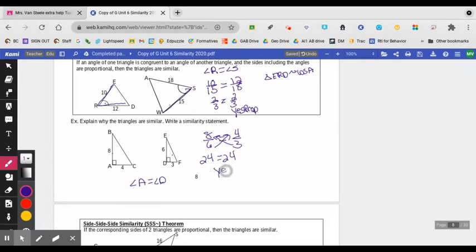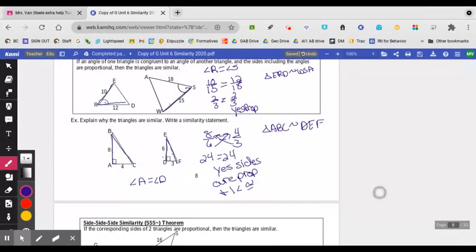So yes, sides are proportional and one angle is congruent. So then my triangle similarity, if I do ABC, is similar to DEF, because D goes with A and DE is what I put with AB.